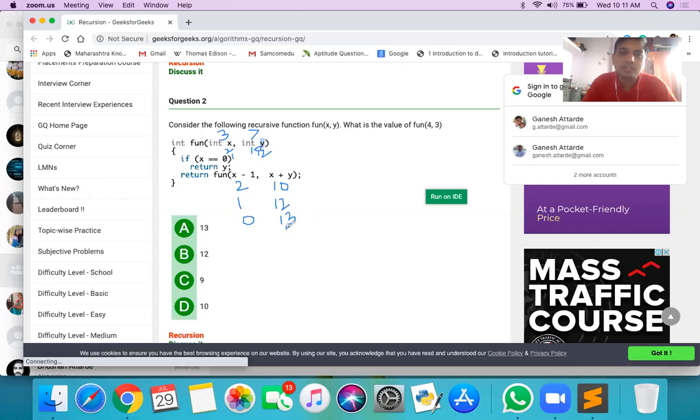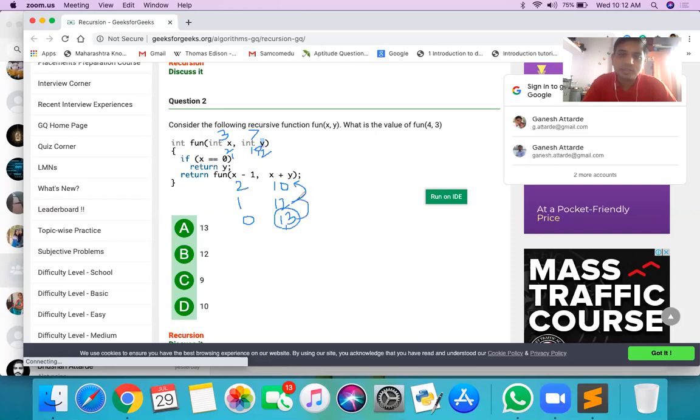13 gets returned to whom? To the previous call, fun of 1, 12, so the same 13 is returned here, because whatever the result of 1 comma 12, it is 13. It is the last result.